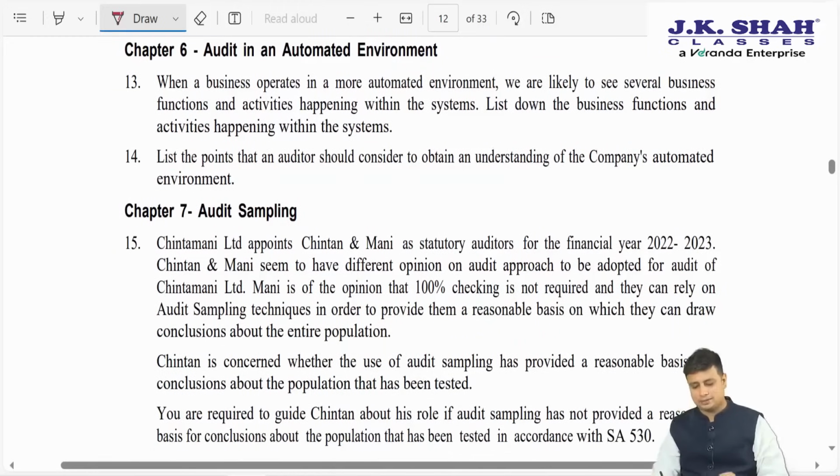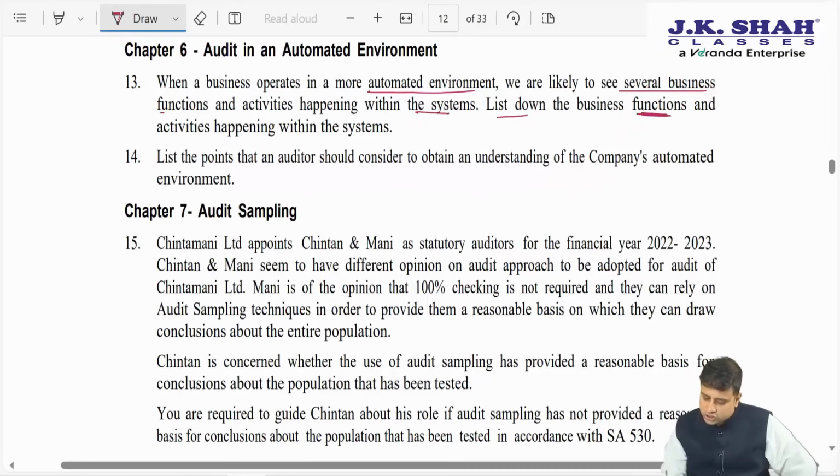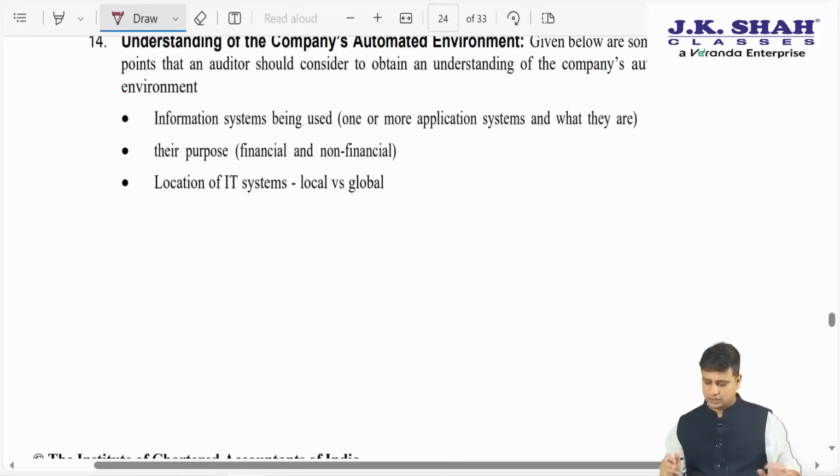Moving ahead with chapter number 6. When the business operates in a more automated environment, we are likely to see several business functions and activities happening within the system. They are asking us to list down the business functions and activities happening within the system. So basically what they are asking is the relevance of the IT system. Again, covered on page number 204 of the JKC textbook.